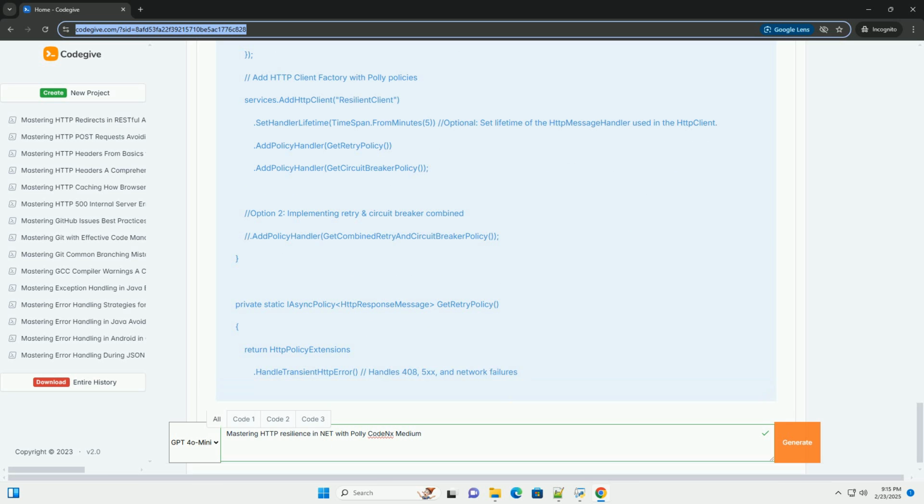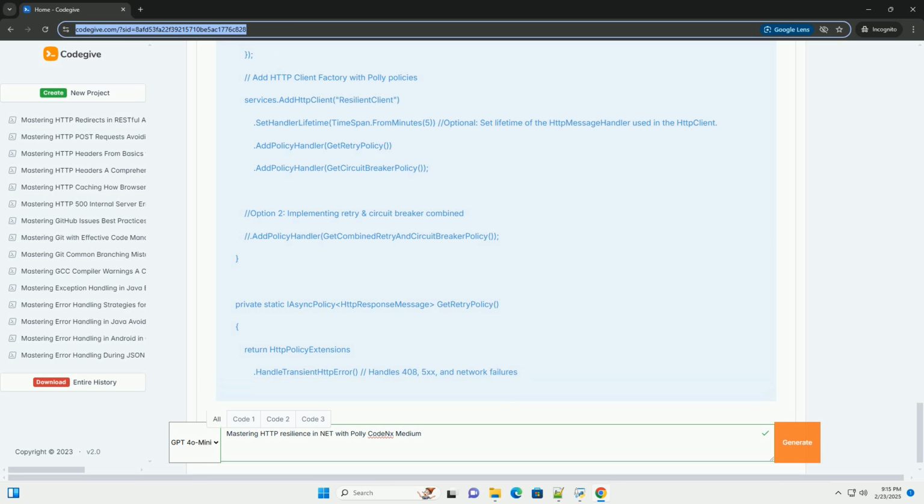The delay between retries increases with each attempt, for example 2 seconds, 4 seconds, 8 seconds. Exponential backoff is a good practice to avoid overwhelming a failing service. The onRetry delegate logs the retry attempt details. Good logging is essential for understanding and debugging resilience policies.